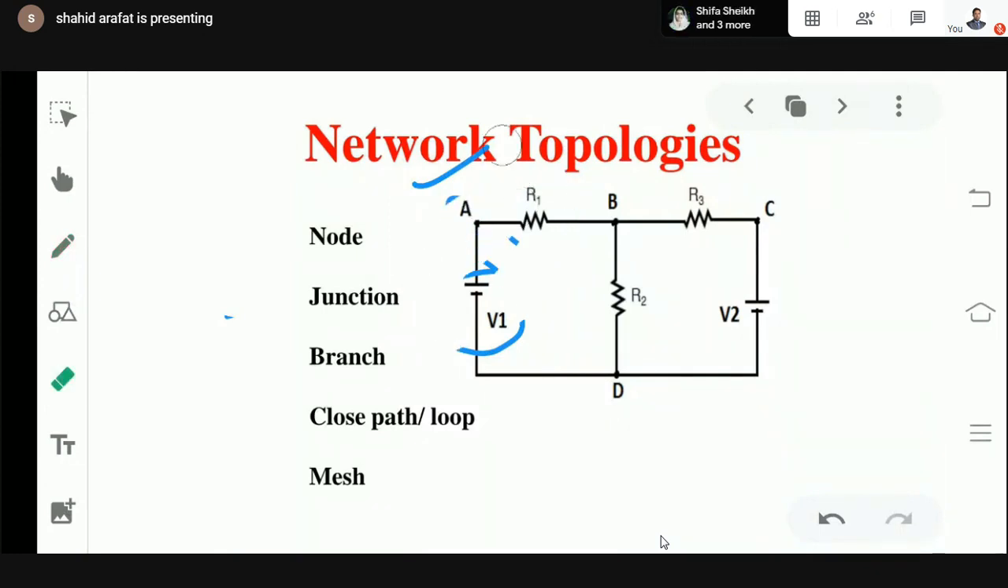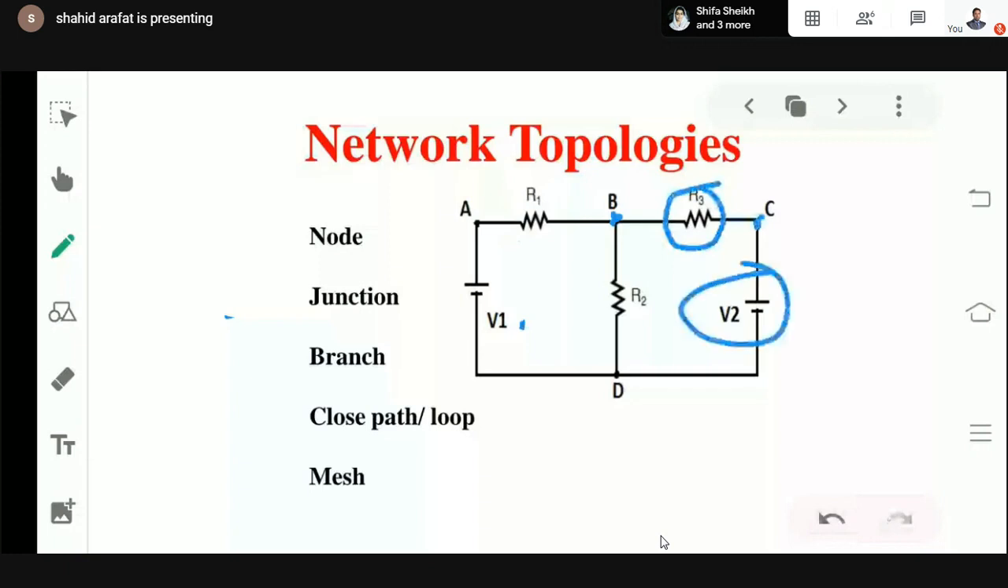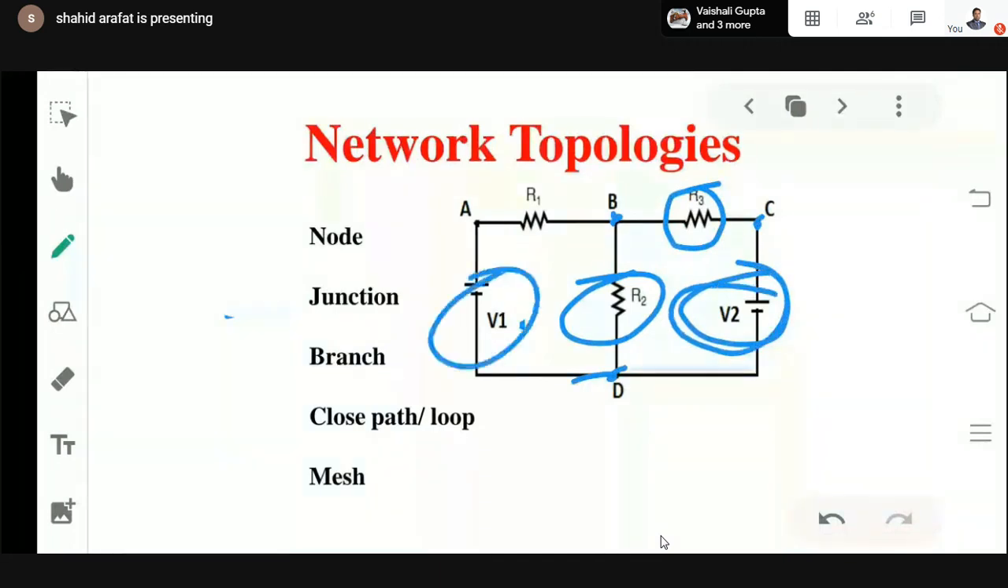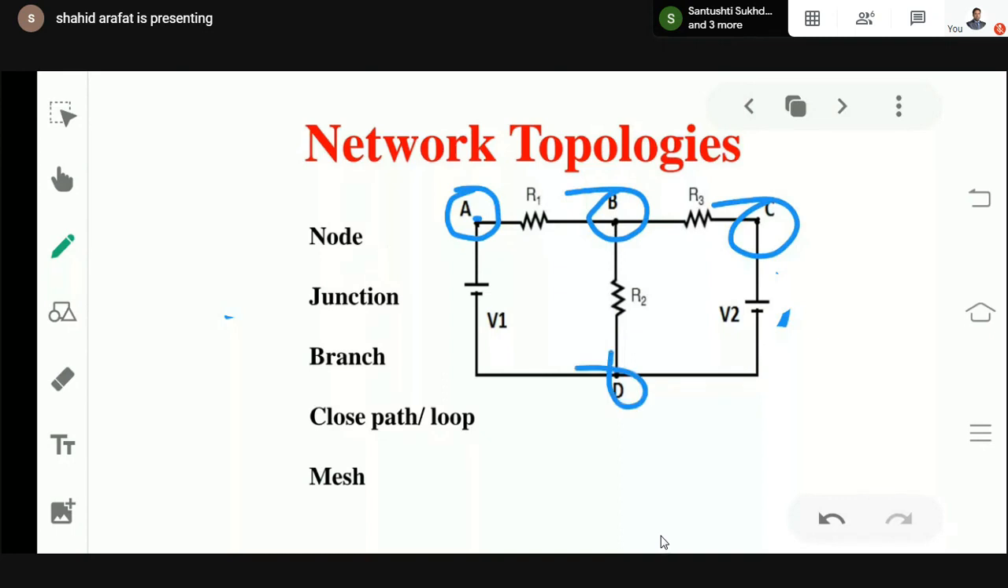Then second thing, point B. Minimum requirement is that two elements should be connected. But at point B, three elements are connected. So this can also be considered as a node. Point C can also be considered as a node, with R3 and V2 connected. Then similarly, point D, with R2, V2, and V1, three elements are connected. So in this given network, I can say that there are four different nodes: node A, node B, node C, and node D.